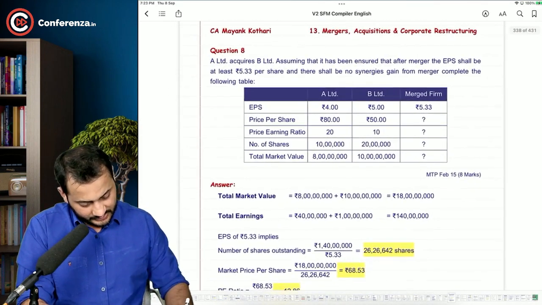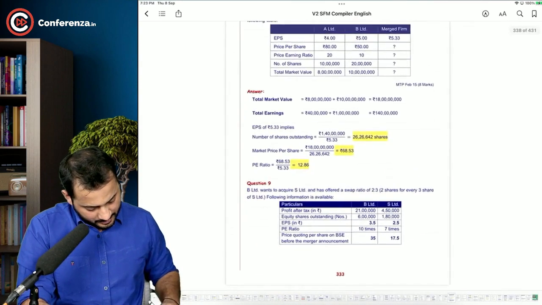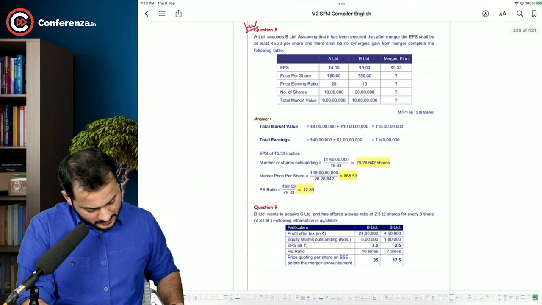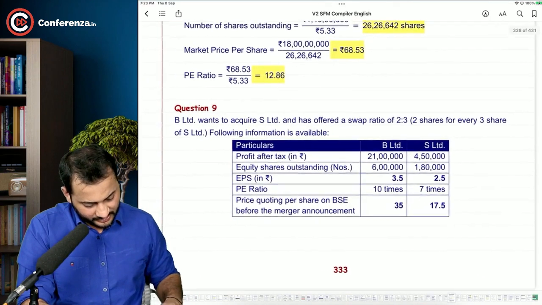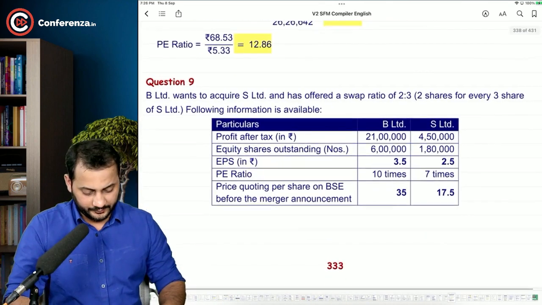This is an easy question. I will just leave it to you. Homework, question number 8. Yeah, question number 9 is what I think is an interesting one. Let's have a look.